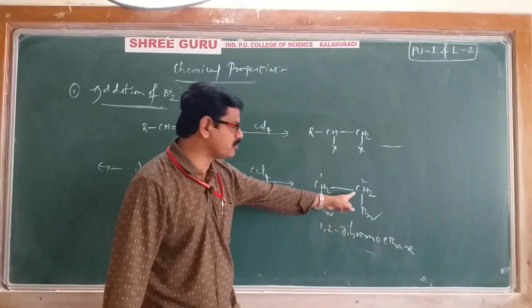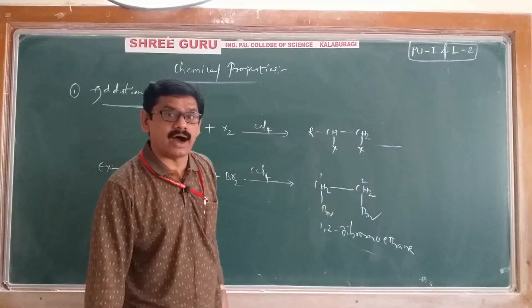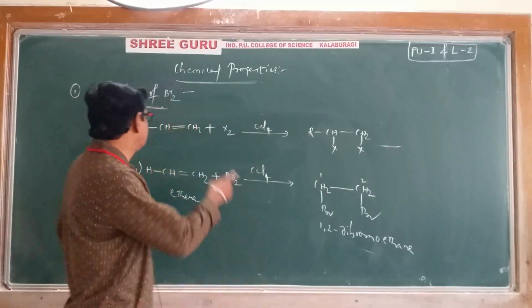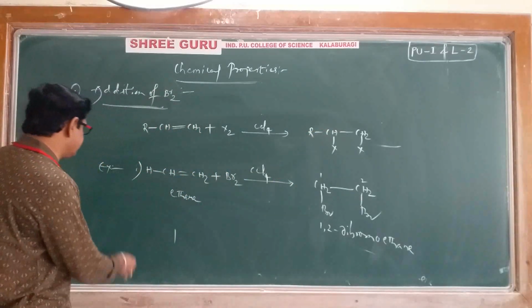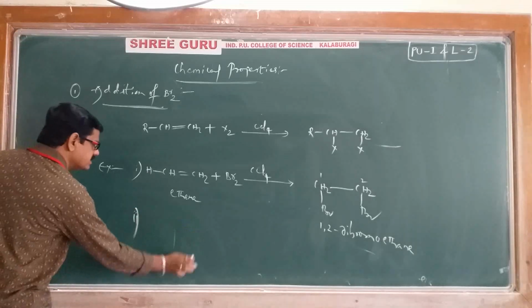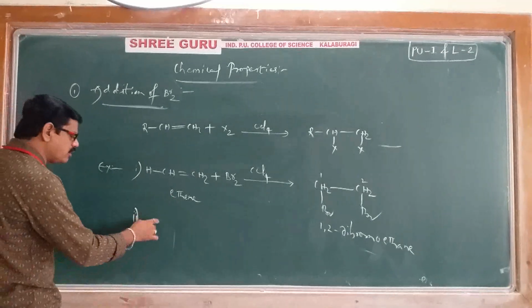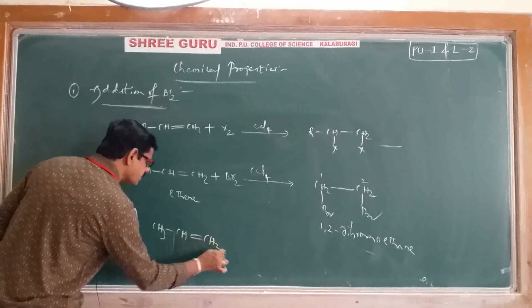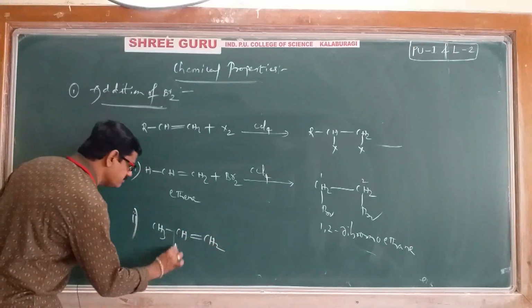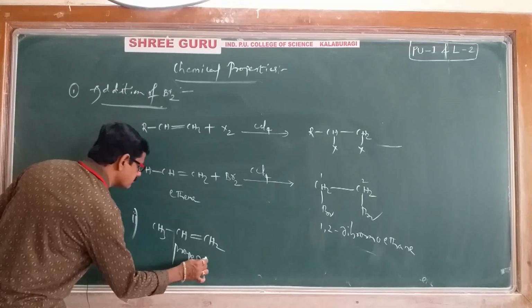A dihaloalkane, just like a dibromoethane type, is obtained. Anyhow, the double bond has converted into a single bond. And if you want, you can write one more example. This is ethene. Now I'll write propene, CH3, single bond, CH double bond, CH2. It is propene, another alkene. It is an example.